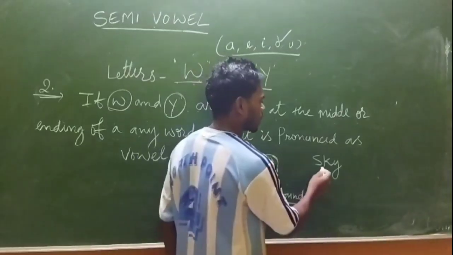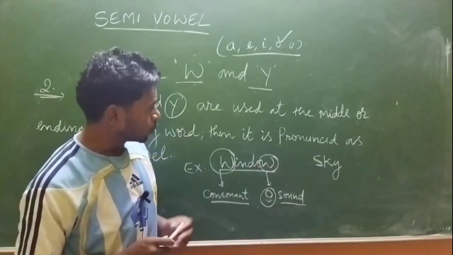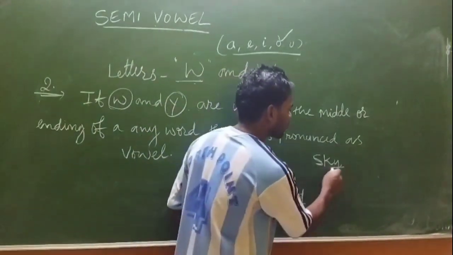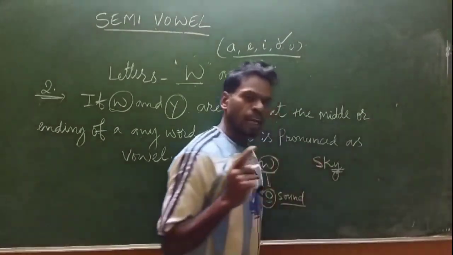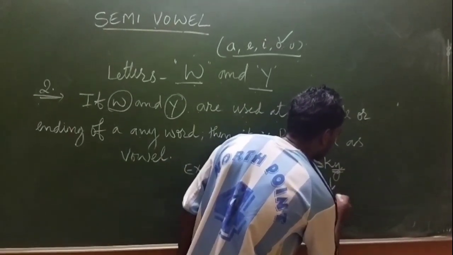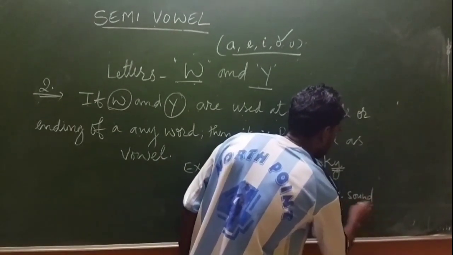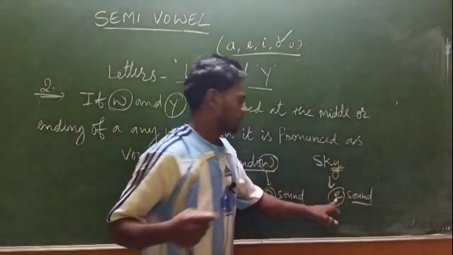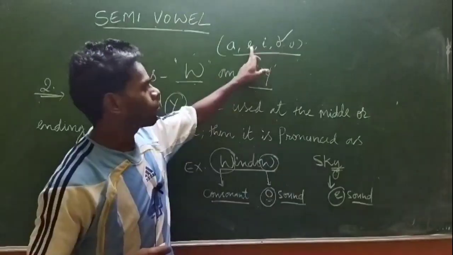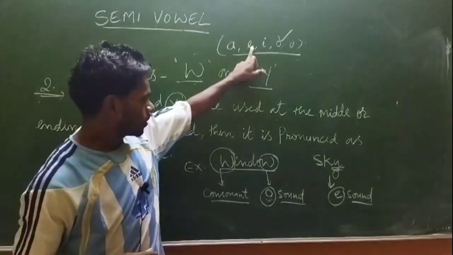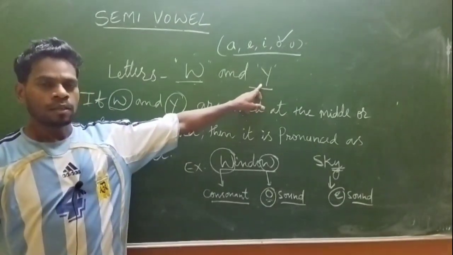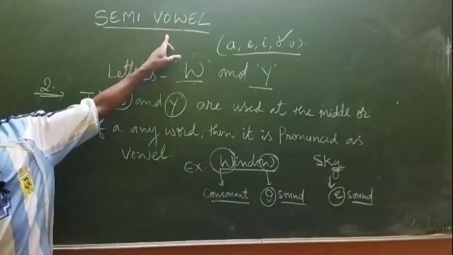Second example you have, that is sky. A letter Y is used at the end of the word. So here this Y, at the last ending of the word, the E sound comes. Sky, ending with E sound. So again E is a vowel. That's why these two letters W and Y are known as semi-vowels.